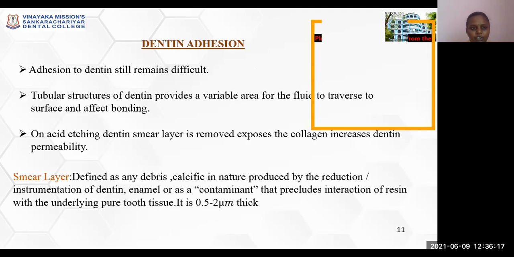Coming to the dentin adhesion. Adhesion to dentin remains difficult. The tubular structures of dentin provide a variable area for the fluid to traverse to the surface and affect bonding. On acid etching, the dentin smear layer is removed. It exposes the collagen and increases the dentin permeability.